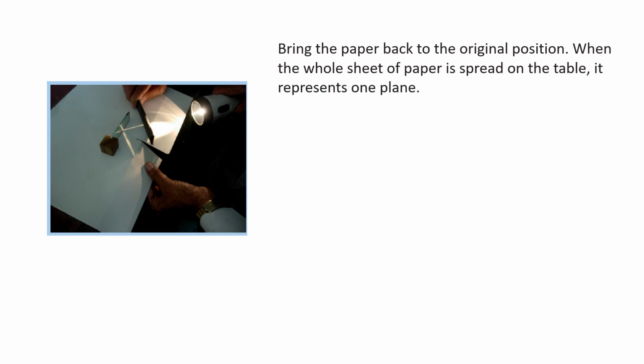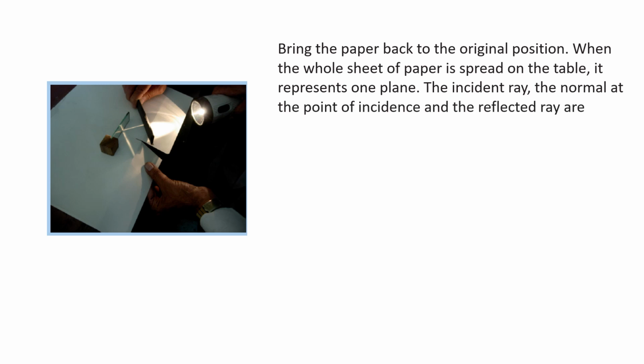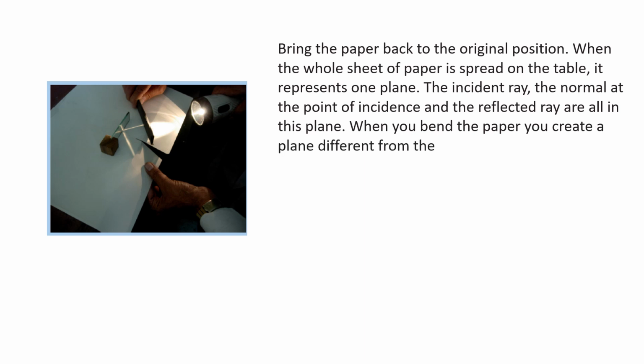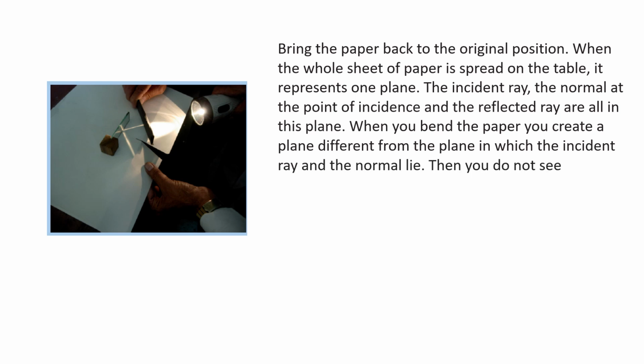But when you bring the paper back to the original position, you are able to observe the reflected ray there. That means this cardboard or white paper spread on the table represents one plane. The incident ray, normal at the point of incidence and also the reflected ray all lie in the same plane. Whenever you bend it, you are creating a plane different from the plane in which the incident ray and normal lie, so you did not see that reflected ray.